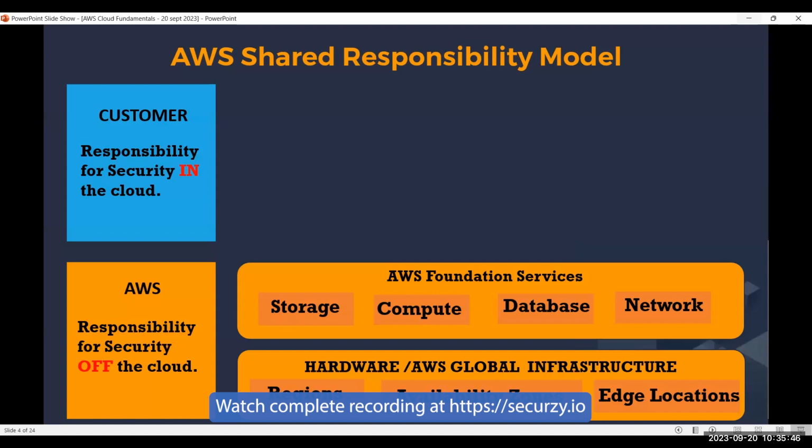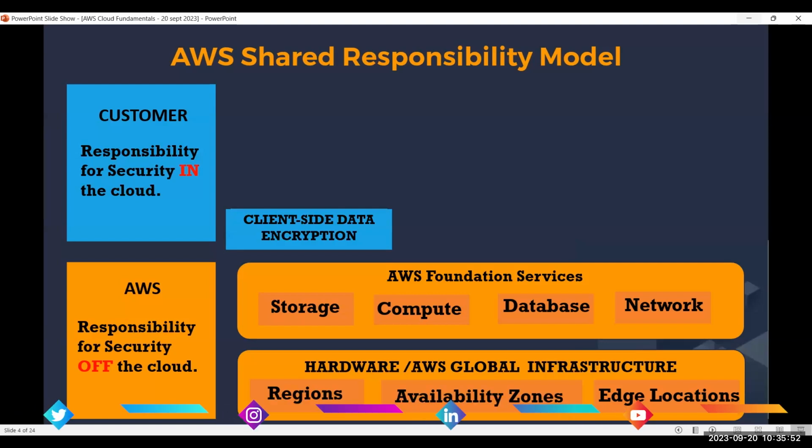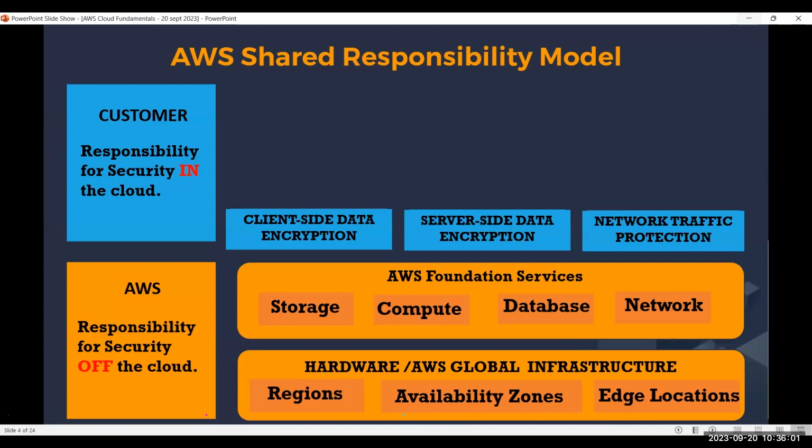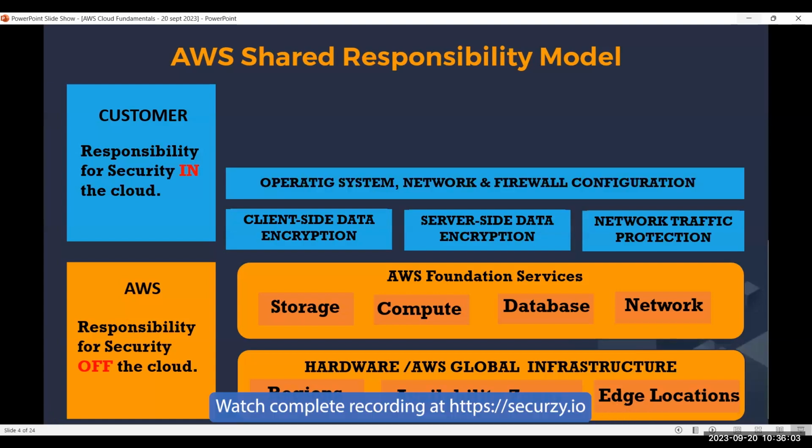And for the customer, okay, the responsibility of the customer is to encrypt the data, right? The client-side data encryption, server-side data encryption. It is our responsibility because it is our data as a customer. Network traffic protection, operating system, right? Obviously, we have to choose our operating system, networks and firewall configuration, like who can access our resources. We are the ones configuring the allow access or the deny access.